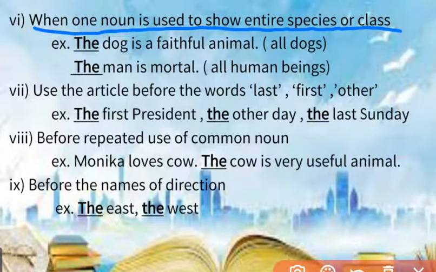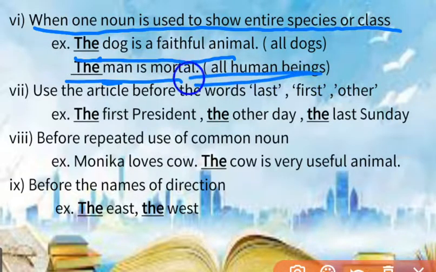For example, the dog is a faithful animal. Here I am talking not about any one dog, but the whole species, the whole class of dog. So, the is used before the word dog. The man is mortal. Here also I am talking about the whole class of man. So, the is used before the noun.